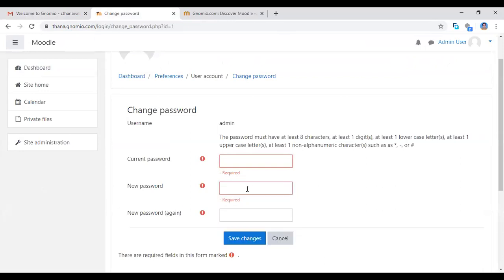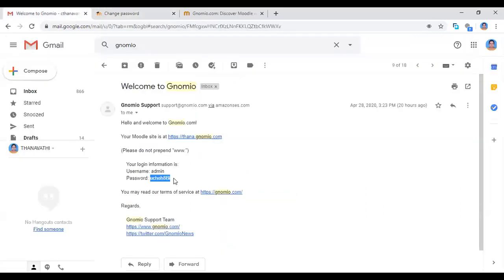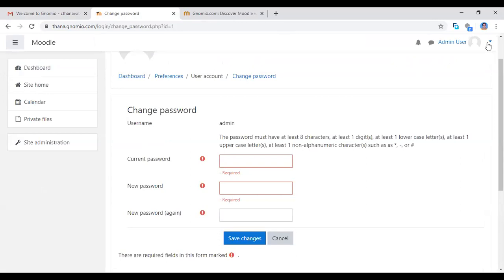Now you give your new password. Which password that you already know, that strong password, you will give with alphabets, capital letters and symbols, etc. The strong password you give. Then click here, change, save changes. The Genomia gave you the username and password. Now you enter your site, go to the preferences page, and click user account and change password. You again generate your new password. I already generated the new password. So then I'm going to my site.